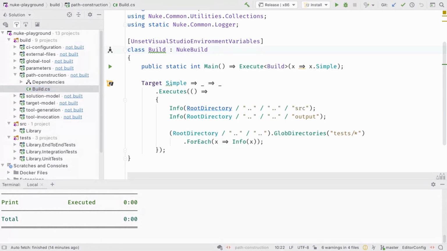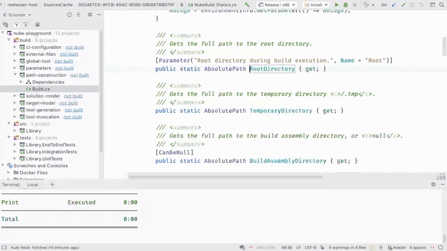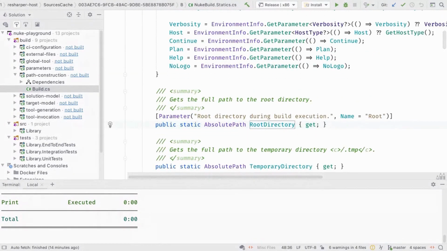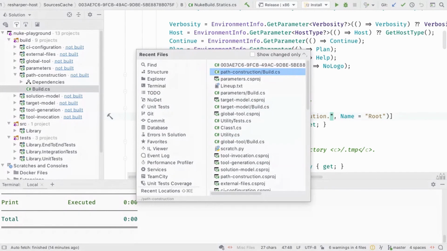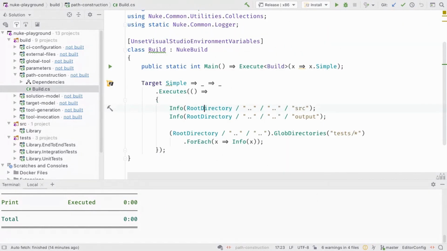Now I will show you, we have this property root directory, which is provided from the base type. This root directory is of type absolute path. And it's basically the same directory as the .nuke file, which I've shown earlier. Now from this root directory, we can do path concatenation with the division operator. So here I can go upwards again into the source folder, for instance.